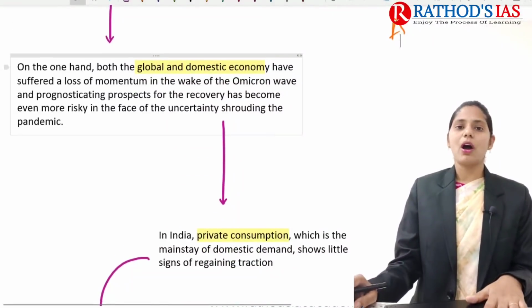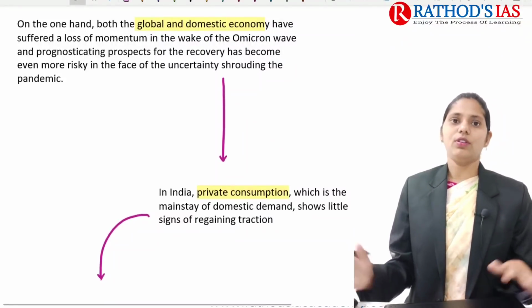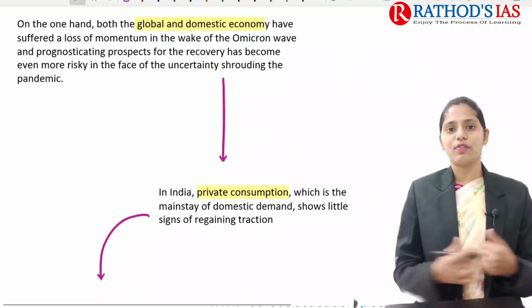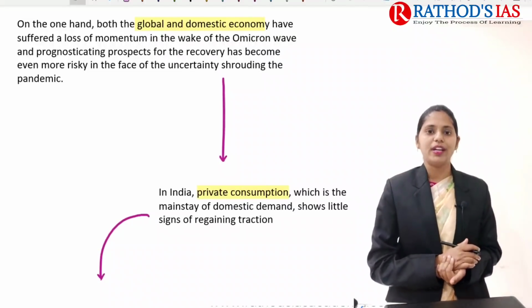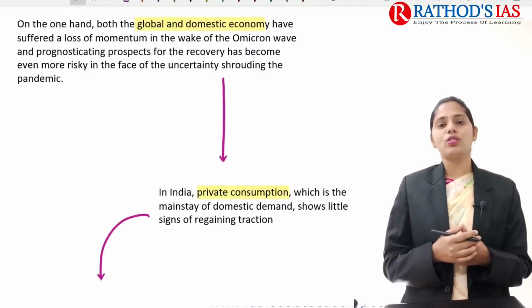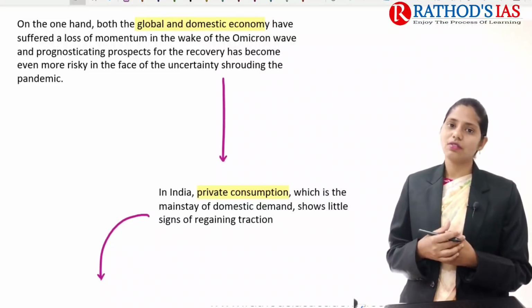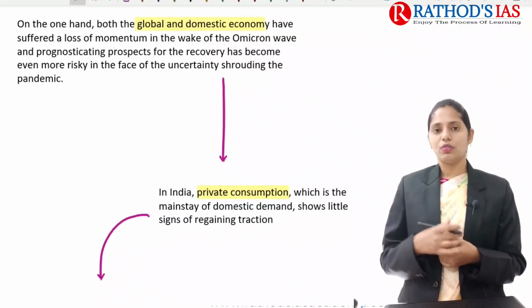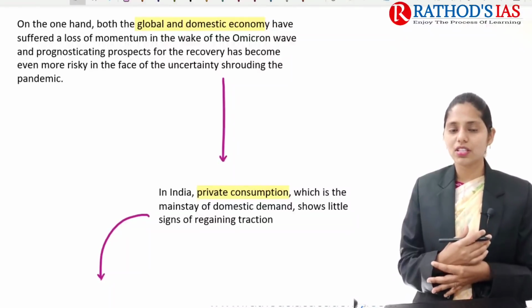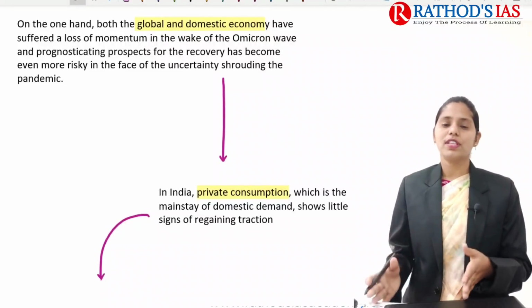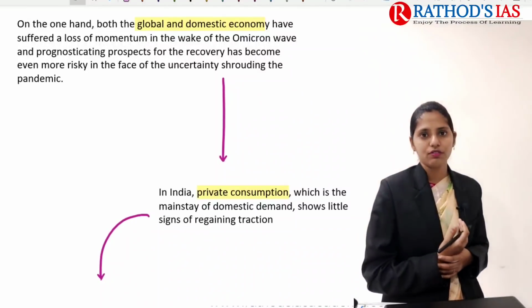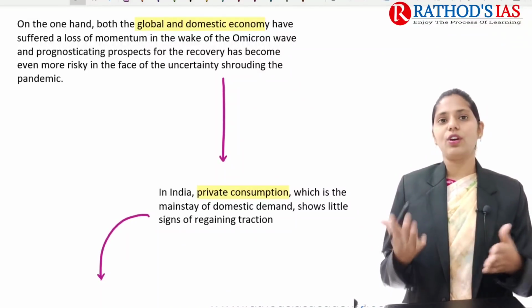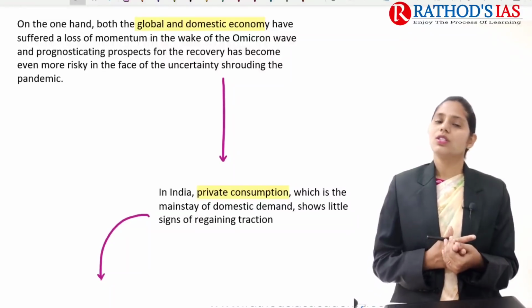If you talk about our economy and the global economy, that is the economy of all the countries in the world, they mainly suffered many losses due to the COVID-19 pandemic. Now because of Omicron also, several countries went for lockdown again and the number of cases increased. Even in India a number of states restricted the movement of people and imposed night curfews because of fear of a third wave of the coronavirus due to the Omicron variant.